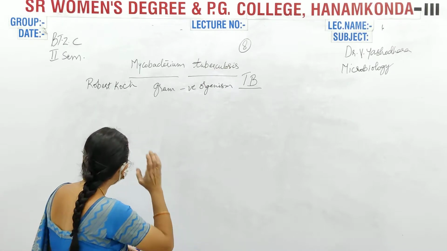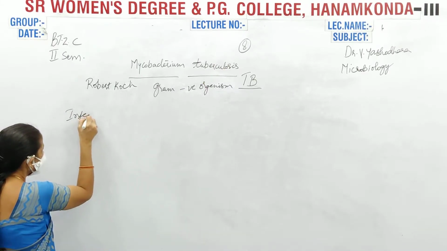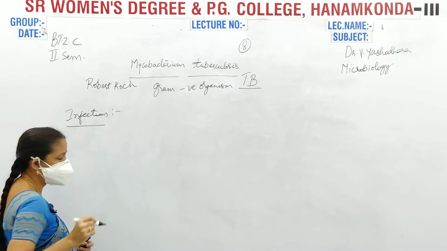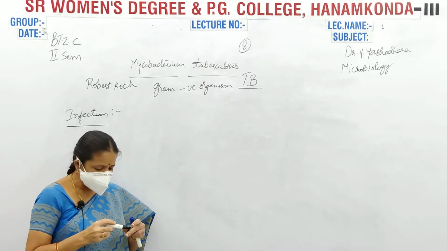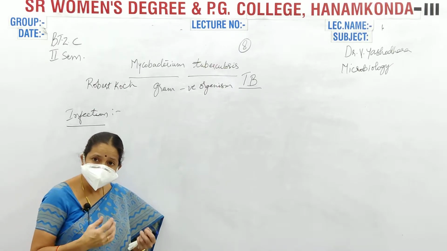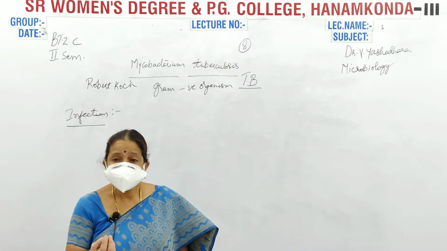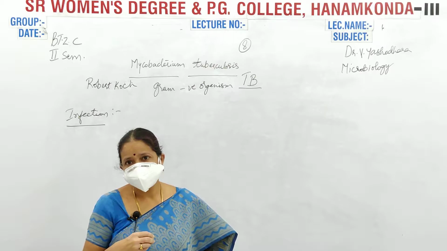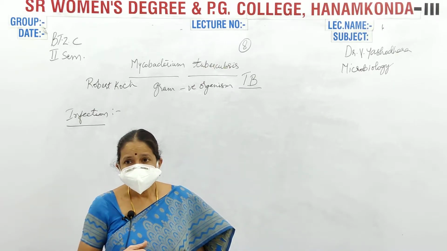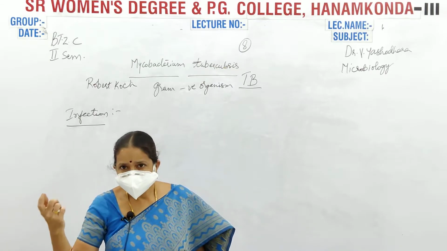Now, coming to the infection, how it causes infection. It will enter into a person, a human being, through his nose, by droplet nuclei, or by coughing.